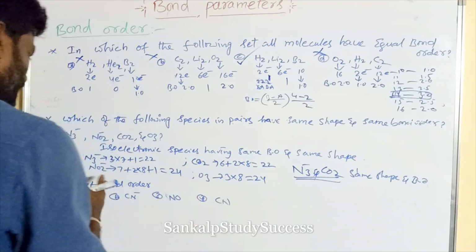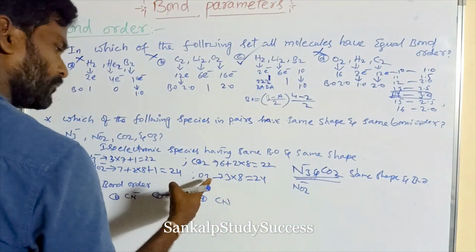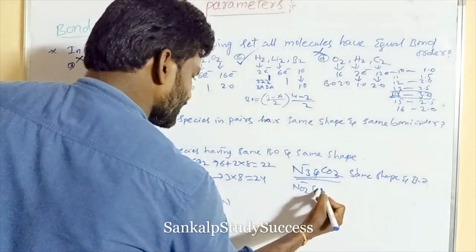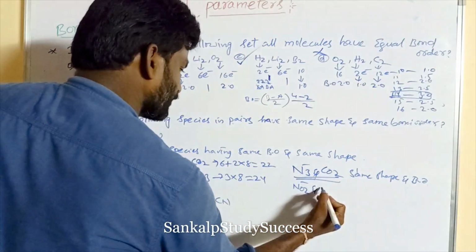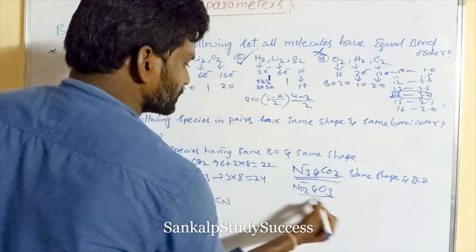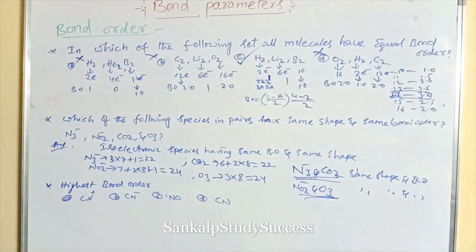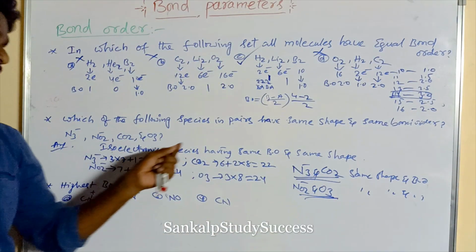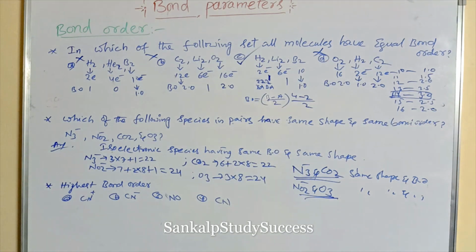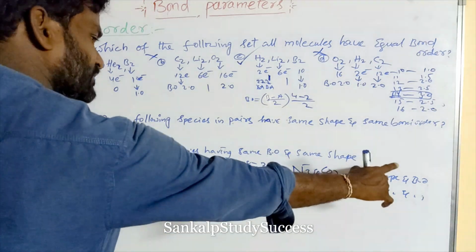And the remaining, NO2 minus and O3, have the same number of electrons, 24. So this pair has the same shape and same bond order. We know isoelectronic species have the same bond order and same shape, right? So N3 minus and CO2 have the same shape and bond order.